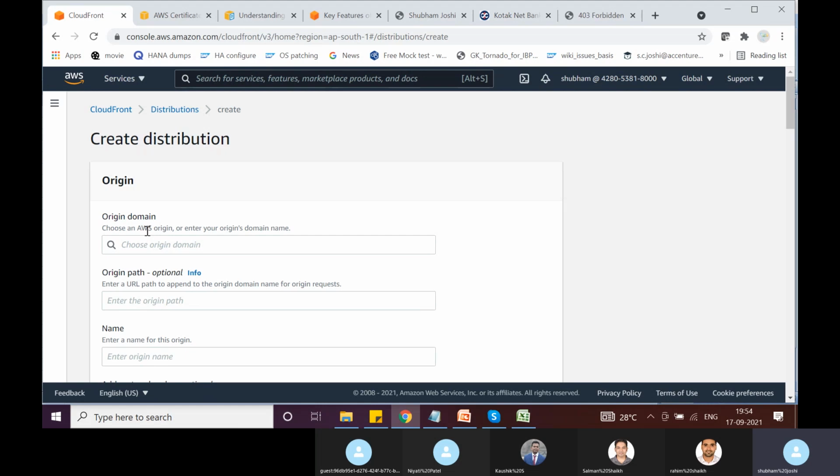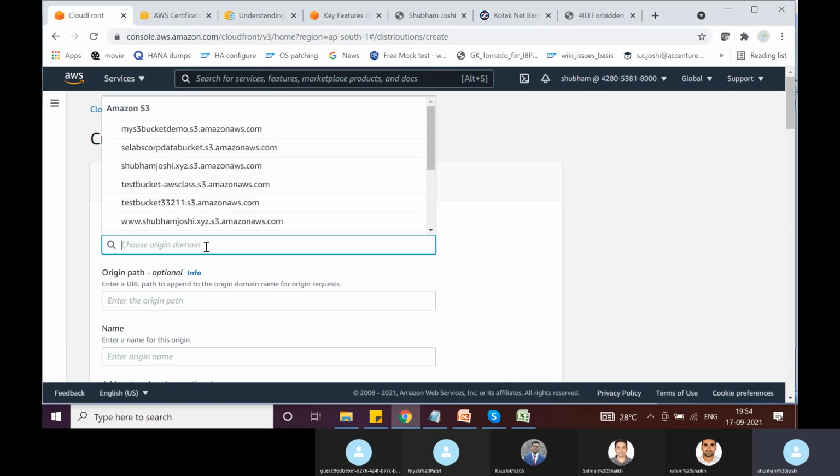There might be a Route 53 hosted zone pointing to that EC2 instance. So in short, you have to put the origin domain name in case it is not an AWS origin. In our case, the origin is an AWS origin because that is an S3 bucket.